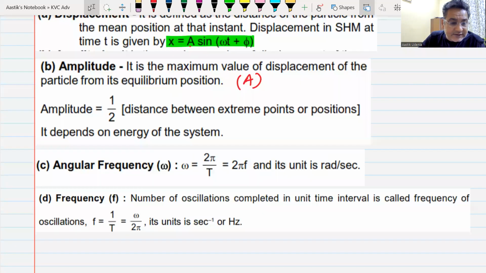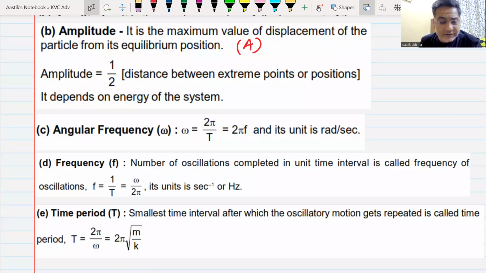The next term is frequency, the number of oscillations in 1 second. We have already seen all these terms. I'm just going through them and then I'll give you time to note them down. The last term is time period. Everyone knows these terms, yes or no? Yes, sir. I'll give you 2 minutes to note them down.